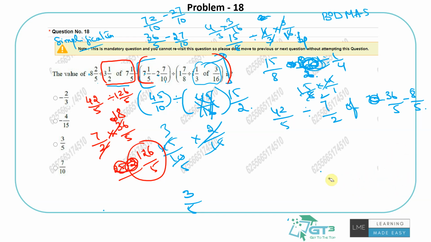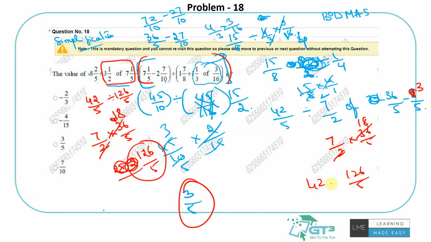Sorry for this mess up. So I hope it was not confusing. If not, really sorry. 7 by 2 into 36 by 5. And this should be 3 by 5, as I got this 3 by 5. So this is simply 126 by 5. So 42 by 5 divided by 126 by 5 minus 3 by 5.